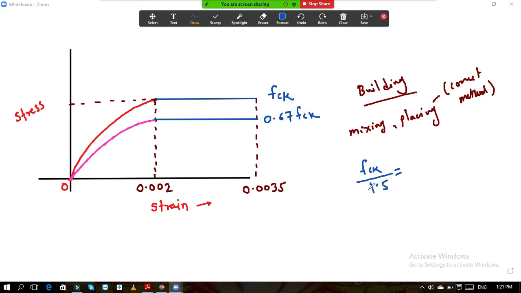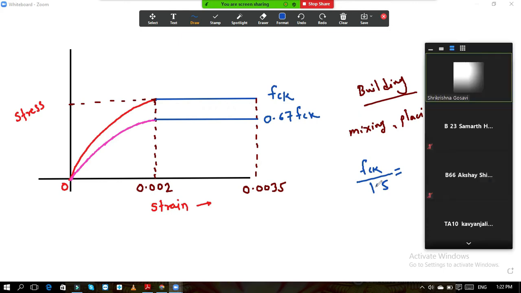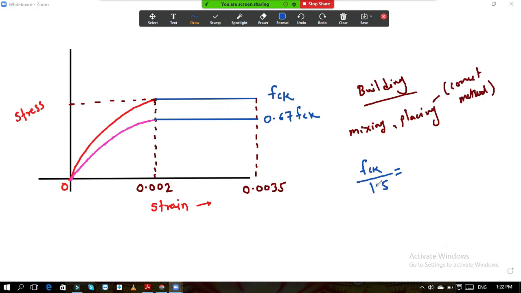Okay, try and see if you can get it: 1 divided by 1.5, what is the answer? It is 0.667. Okay, so this is nothing but your 0.67 fck. This strength is used. Till now this is the reducing strength which we are considering.